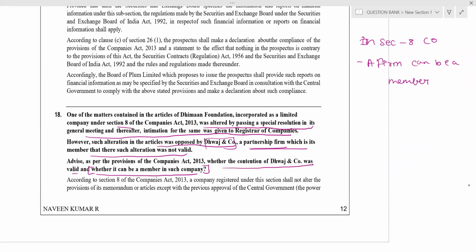Next. If Section 8 companies want to alter the MOA or AOA, whose consent is required? First, the consent of the central government is required. But what Demon Foundation did, by passing a special resolution, they altered. But what is the provision telling? To alter MOA, AOA, consent of the central government is required.